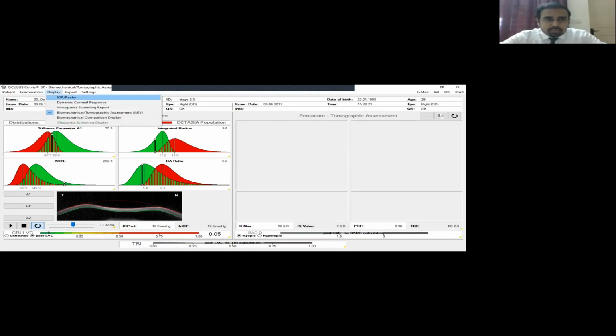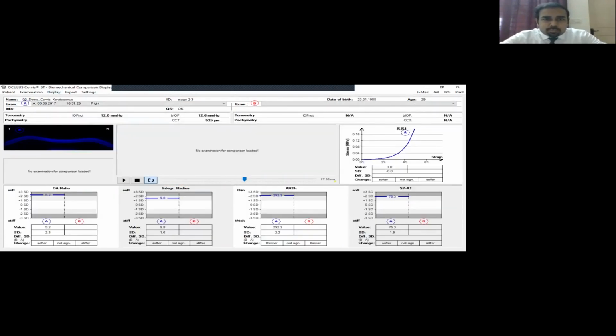And this is also possible to compare, based on your SSI and the other factors that we discussed, your DA ratios and your inverse ratios and SP-A1 ones. So these factors again can be compared pre and post.